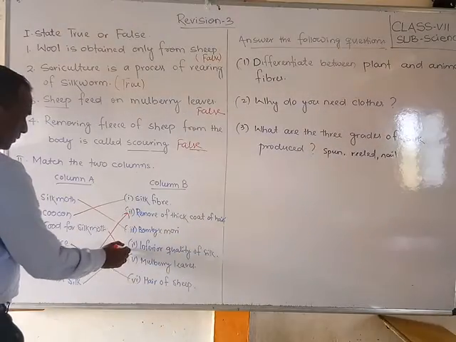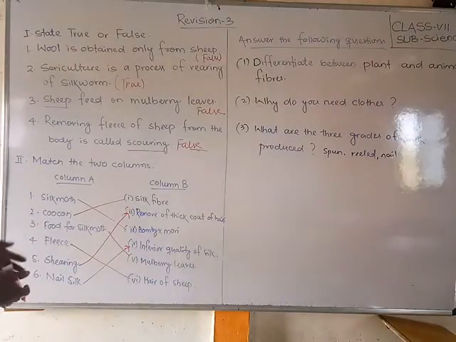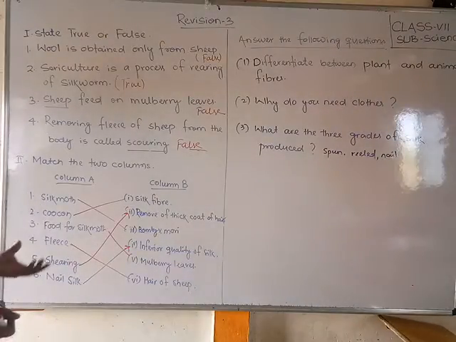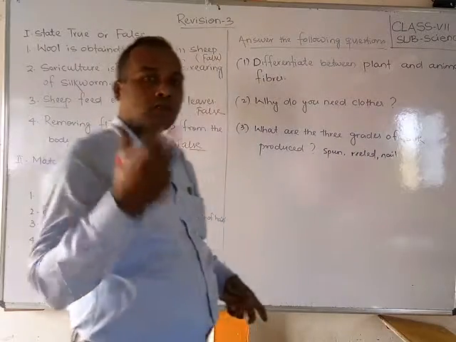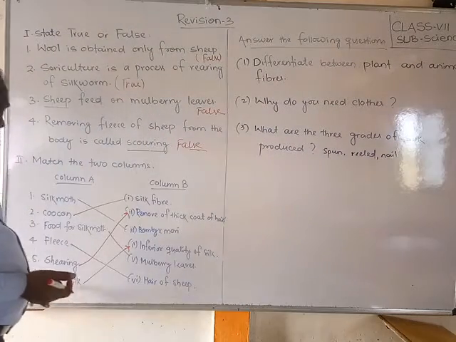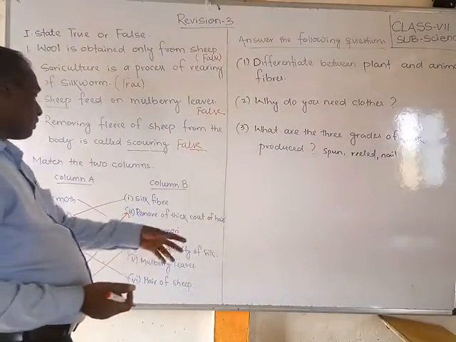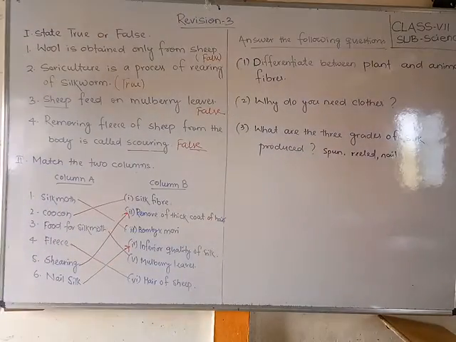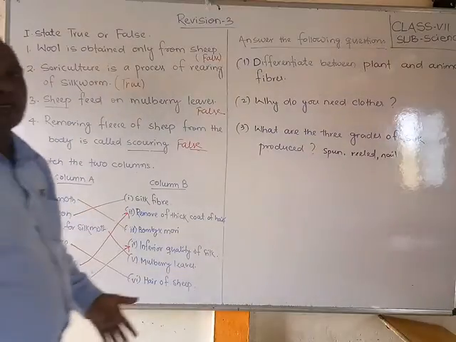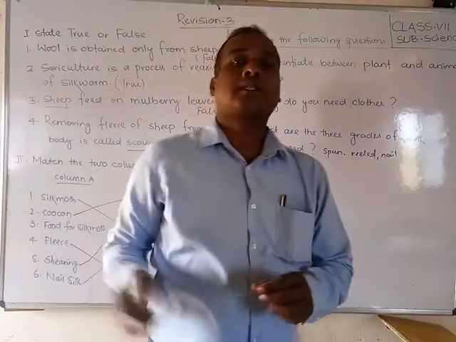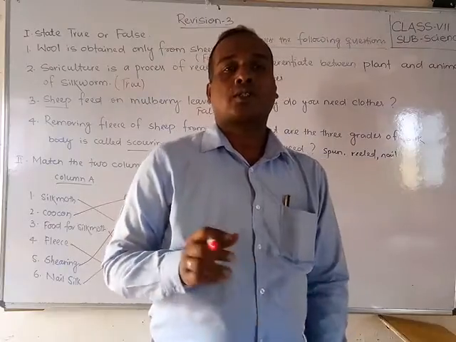Inferior means one quality among the different types of quality. So nail silk is the inferior quality of silk. Okay, so this is match the two columns, students, column 1 with column 2. You should carefully practice these, students. Write it in your book, mark it, and find out whether your answers are correct or not.